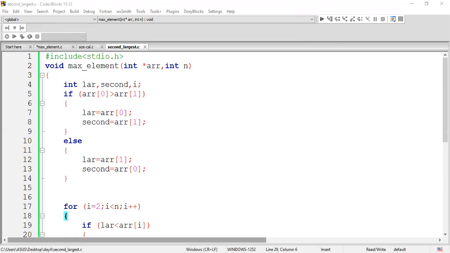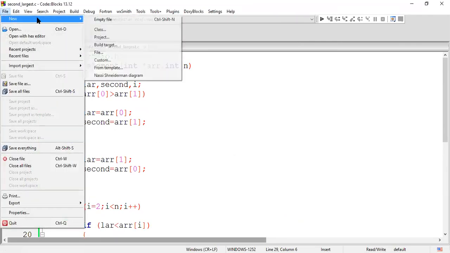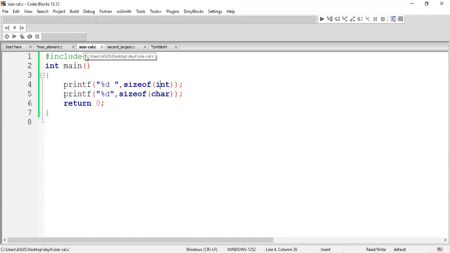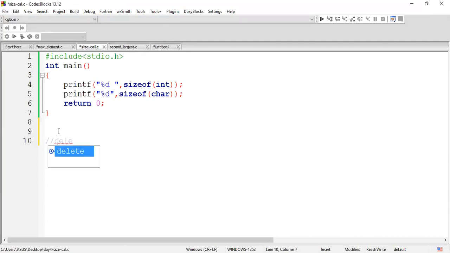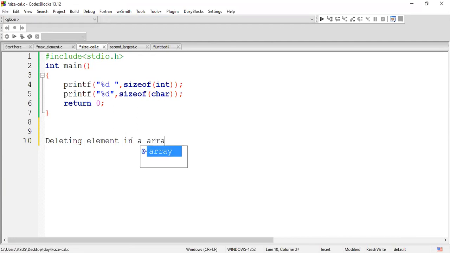And your next program is all about, I'll write a question here. It'll be easy, right? All about deleting an element in the array. Deleting an element in an array at a specified position.